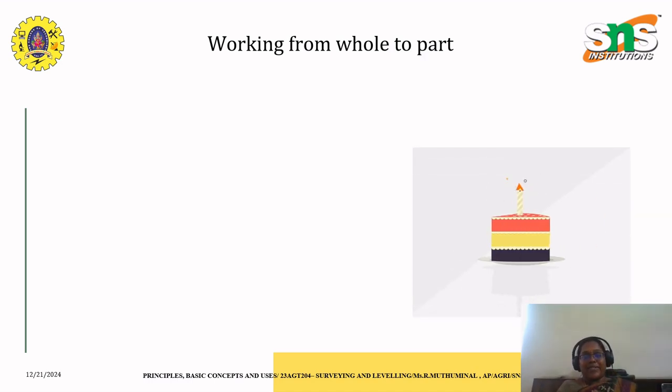So this is the small resemblance. As you can see, it is a whole cake, which could be calculated by splitting it into three equal parts. Three equal slices will give me the area of the entire cake if I add cake 1 plus cake 2 plus cake 3 slices, right? So the entire cake's area will be known.